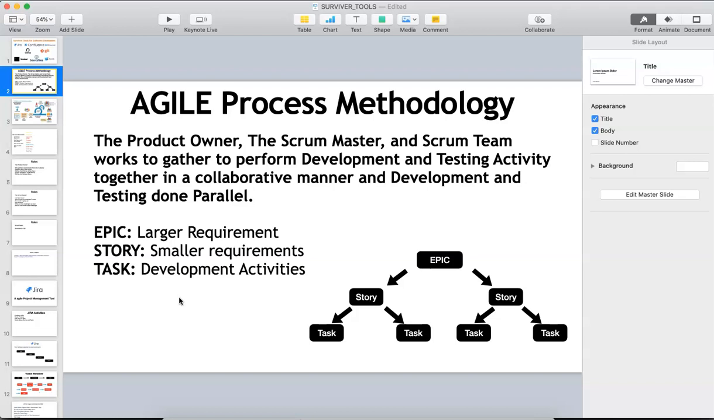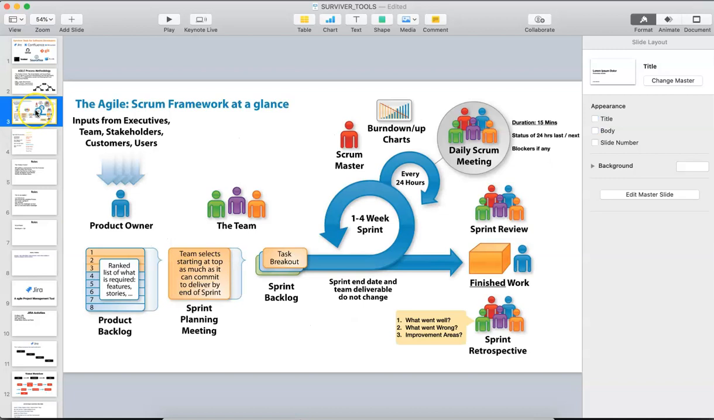In this Agile methodology, the product owner, the Scrum Master, and the Scrum team work together to perform development and testing activity in a collaborative manner, and development and testing are done parallelly. Everyone will be involved in day-to-day development, and everything is tracked, complete process oriented. Let's see what is the role of each person.